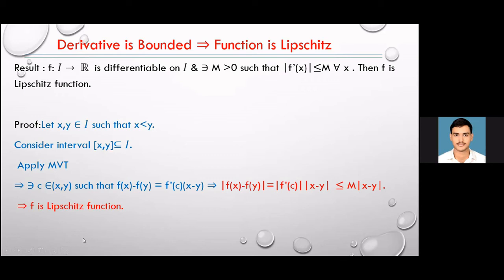So this term is less than or equal to M, and so this is less than or equal to M|x − y|. And what is a Lipschitz function? It says that |f(x) − f(y)| is less than or equal to some constant times |x − y|. So this function is a Lipschitz function. Okay, I think everyone is fine with this.